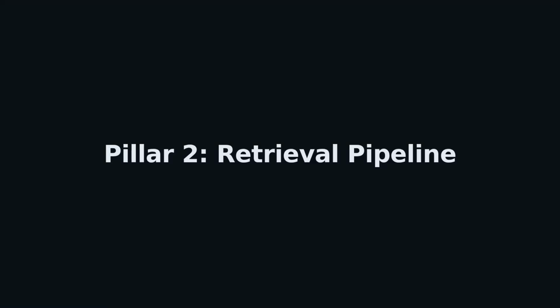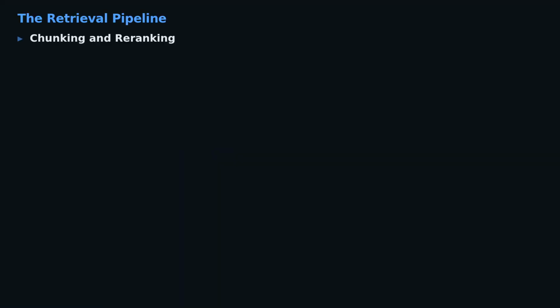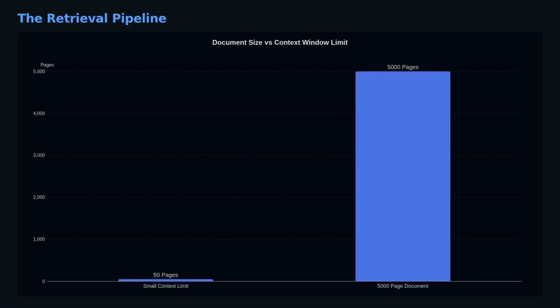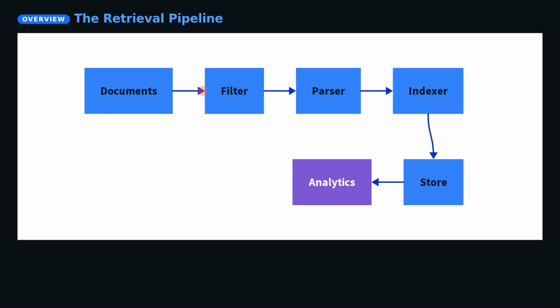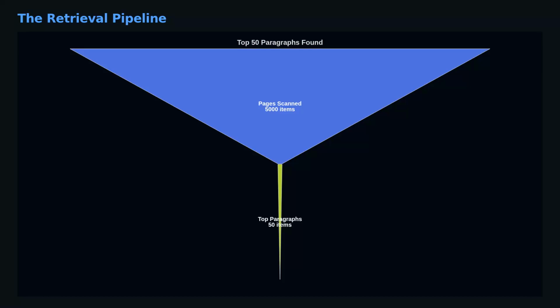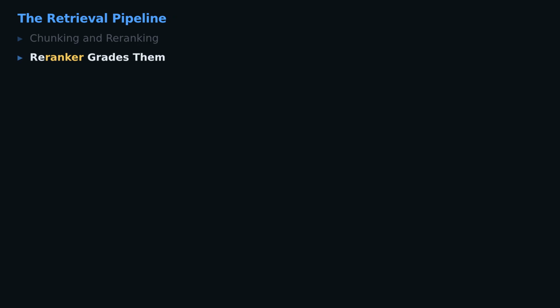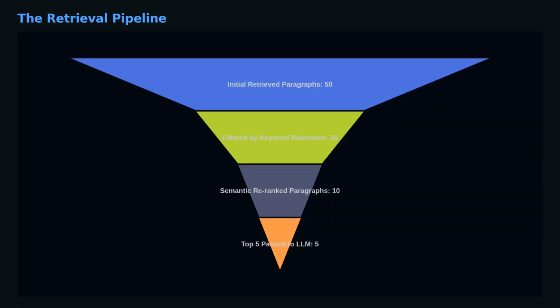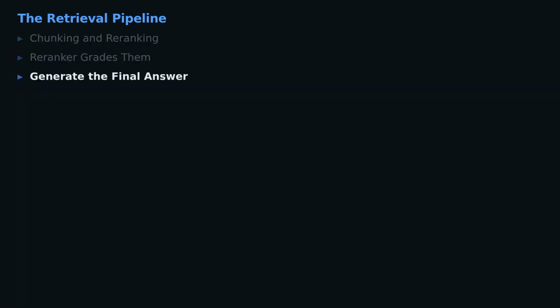The second concept is the retrieval pipeline, specifically chunking and re-ranking. Definition: you cannot feed a 5,000-page enterprise document into a model efficiently. You must slice it into smaller pieces called chunks. Once the vector database finds the top 50 paragraphs that might match, a specialized model called a ranker grades them. It passes only the absolute best 5 paragraphs to the large language model to generate the final answer.